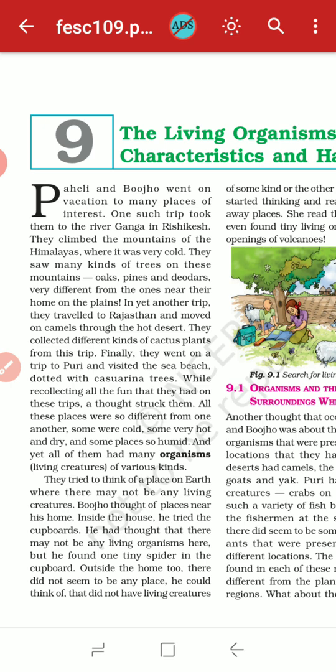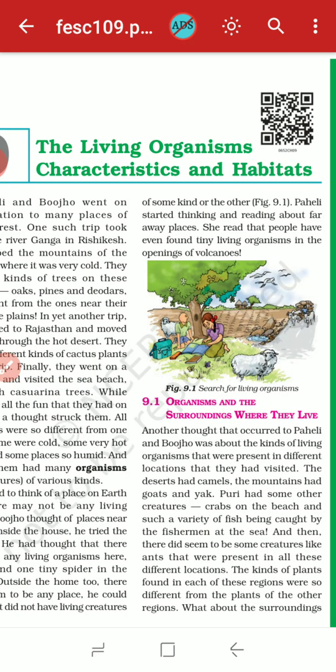Boojho thought of places near his home. Inside the house, he tried the cupboards. He thought there may not be living organisms here, but he found a tiny spider in the cupboard. Outside the home too, there did not seem to be any place he could think of. That means there was no place where you cannot find some kind of living being.